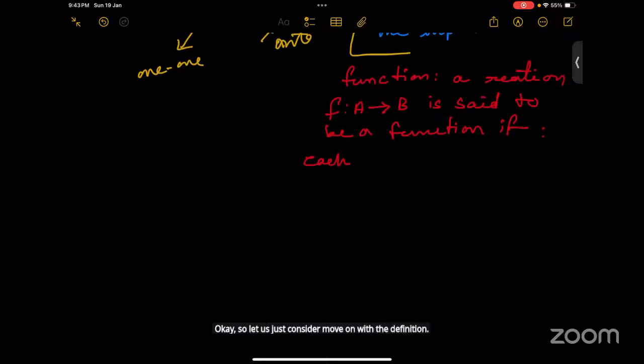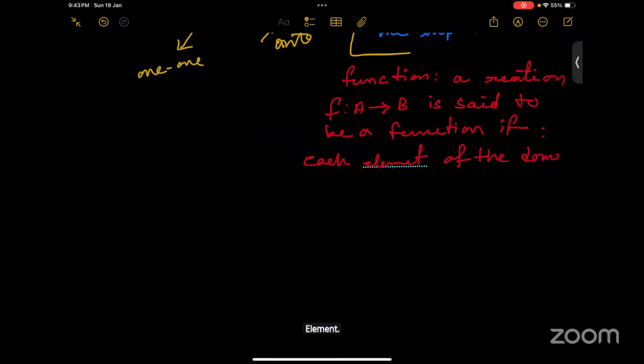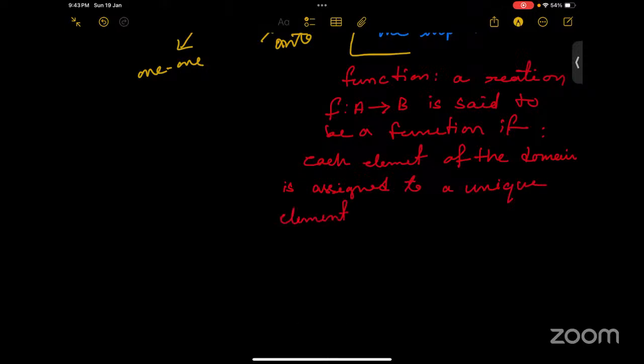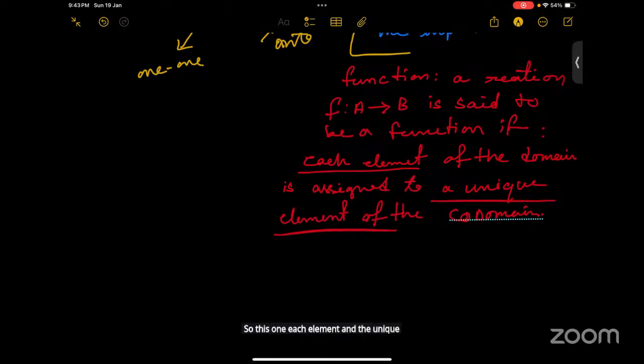Now the condition: each element assigned to a unique element. These words, each element and unique element, are our important keywords.